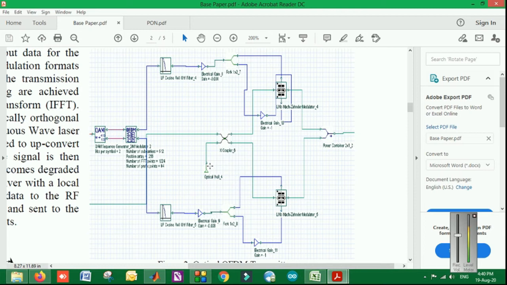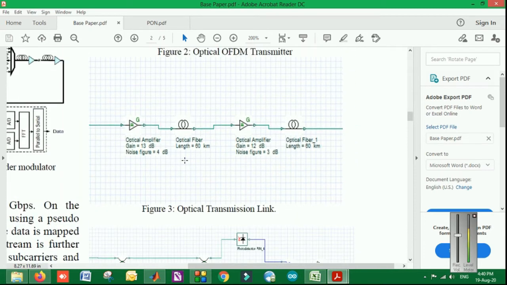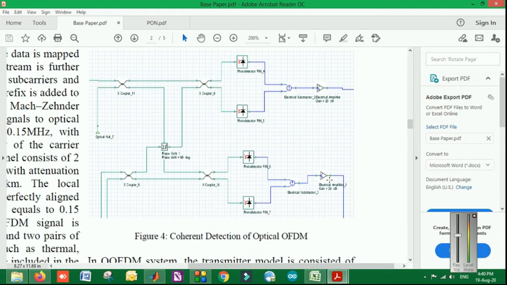in which the signal is there, the lasers are used for the transmission, then the optical channel, the optical transmission link is used, in which the optical amplifier and optical fiber are used for the data transmission from one location to another over the defined distance to be covered by the fiber. At the receiver end, photo detectors are used for the optical communication.